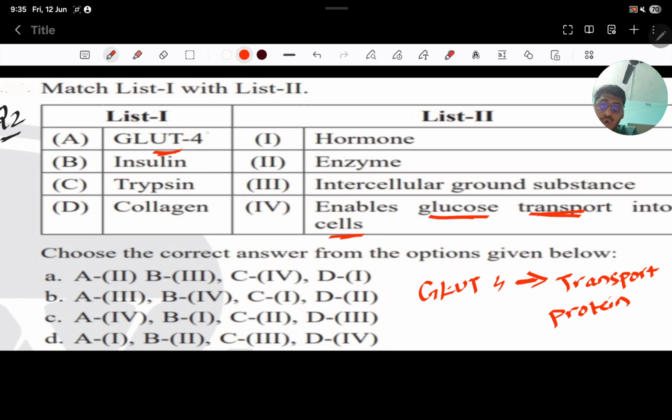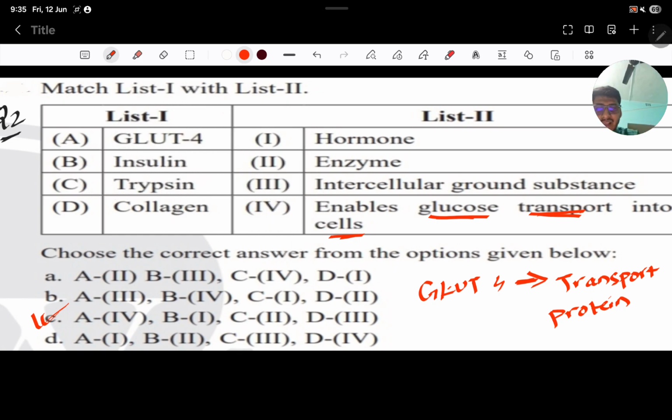Okay, so without this GLUT4, glucose cannot go inside your cell. So GLUT4 will match with number 4. See, where is A and 4? Only in one option. By just knowing one answer, you have done it correctly.